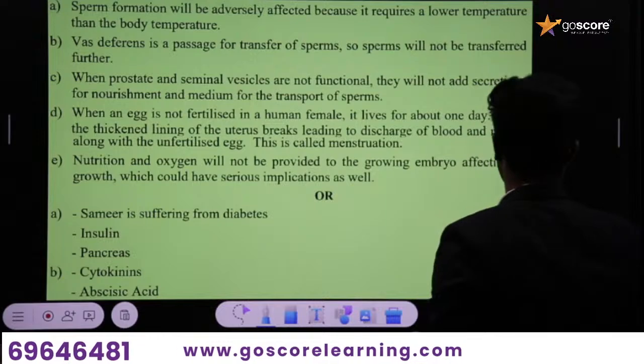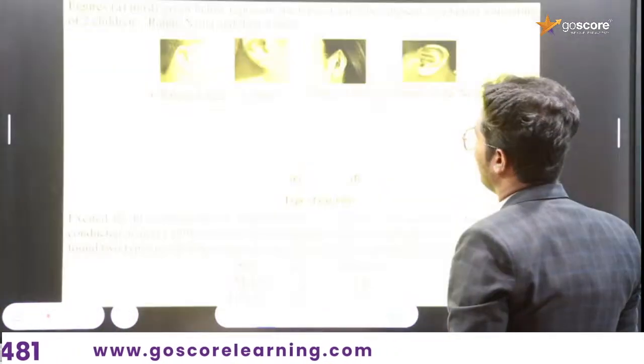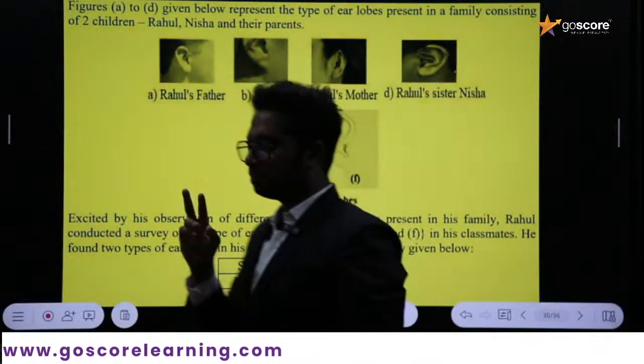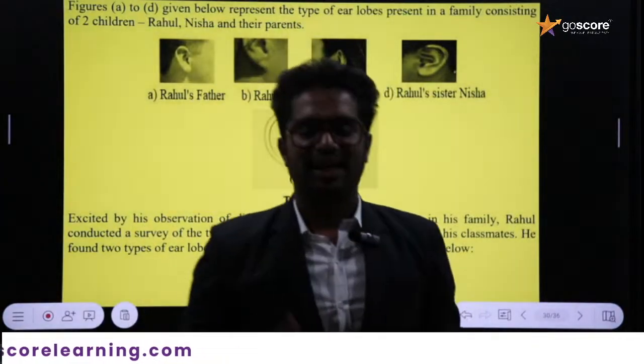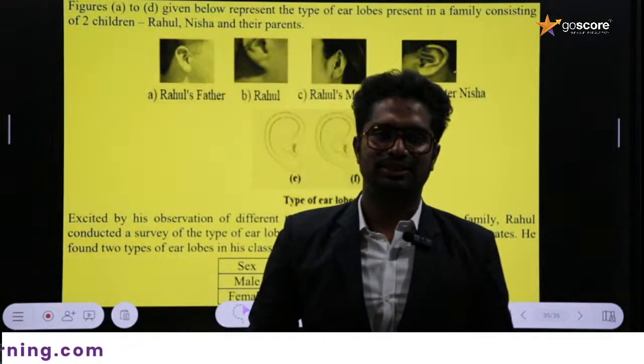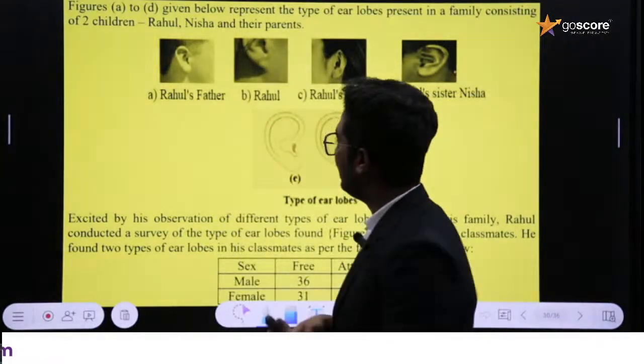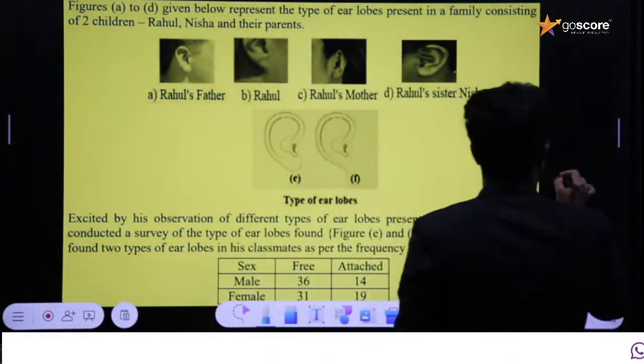Yeah, now we can move on. Now we completed sections A, B, C as well as D. Now we are moving on to the next section, that is section E.